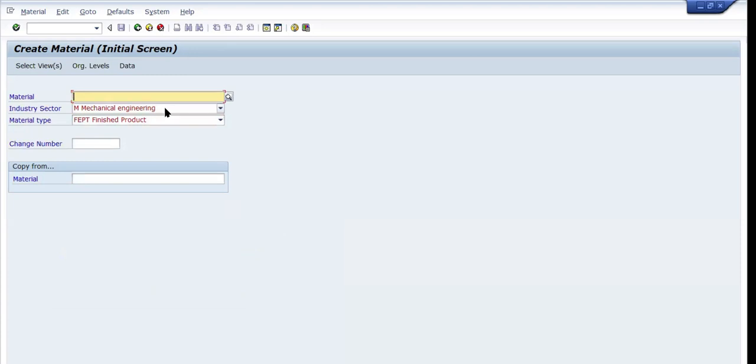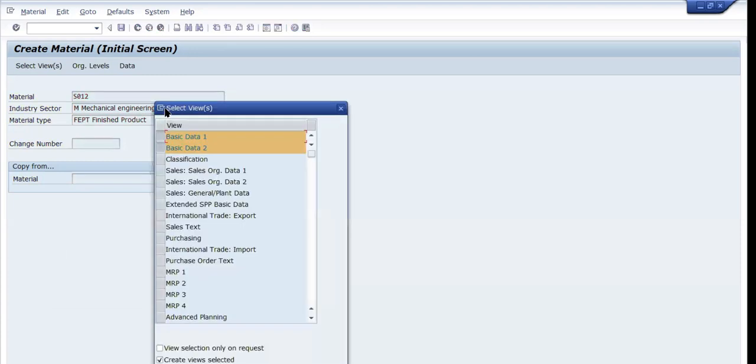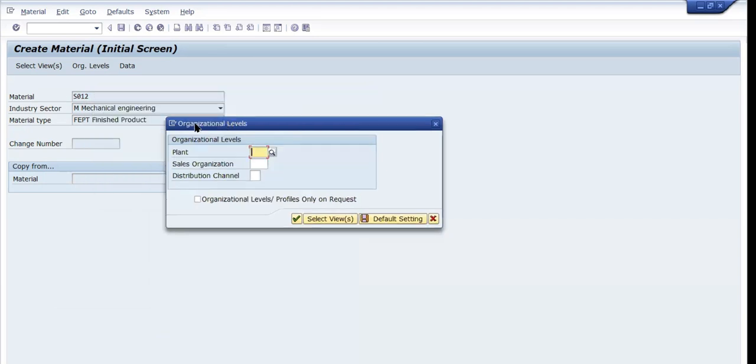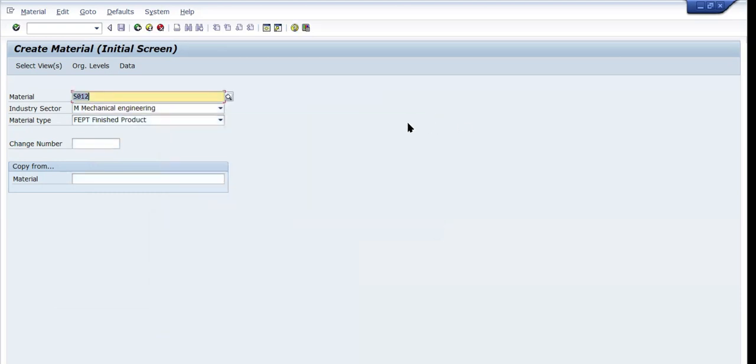If you go and select all these things, you need to enter a lot of information. Now it is asking which plant you are going to store this material in. These are all the details you need to enter, so it will take a lot of time. Suppose I want to create thousands of materials. How much time will it take?